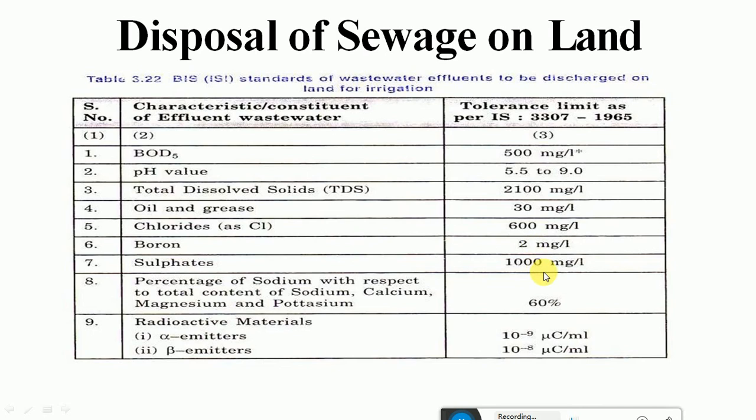Percentage of sodium with respect to the content of calcium, magnesium and potassium 60%. The radioactive emitters like alpha and beta emitters should be in the range of 10 raised to -9 microcurie per milliliter. Okay, so these are the tolerance limits which should be kept in mind when you discharge wastewater onto land for irrigation purposes.